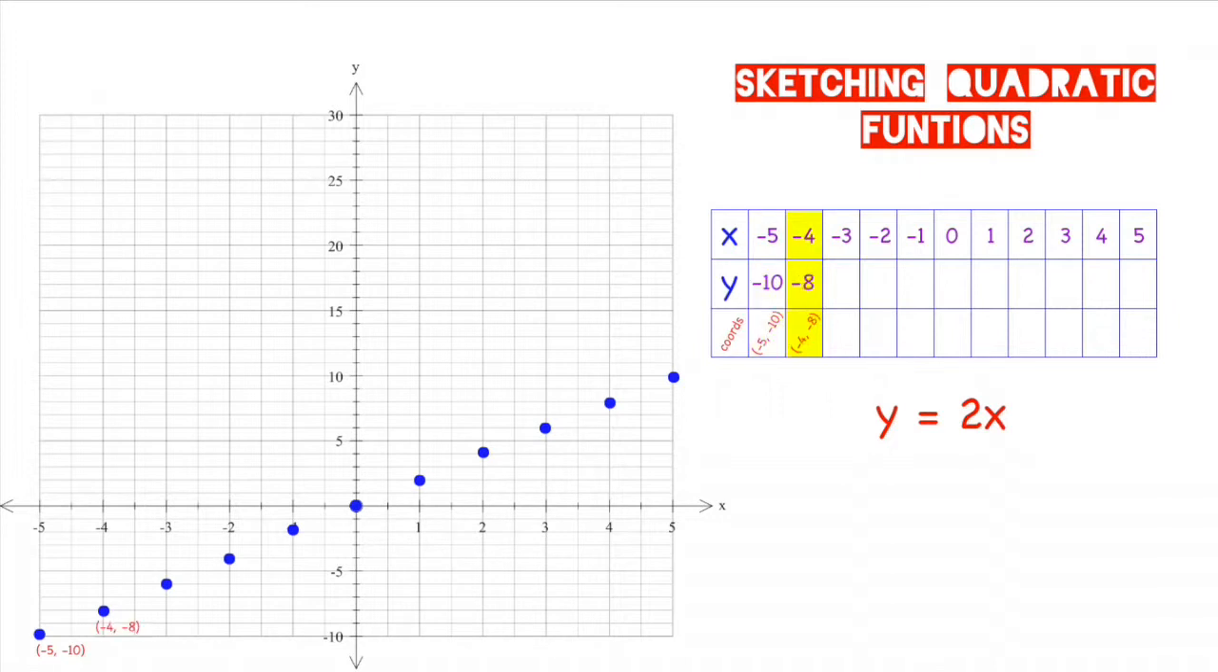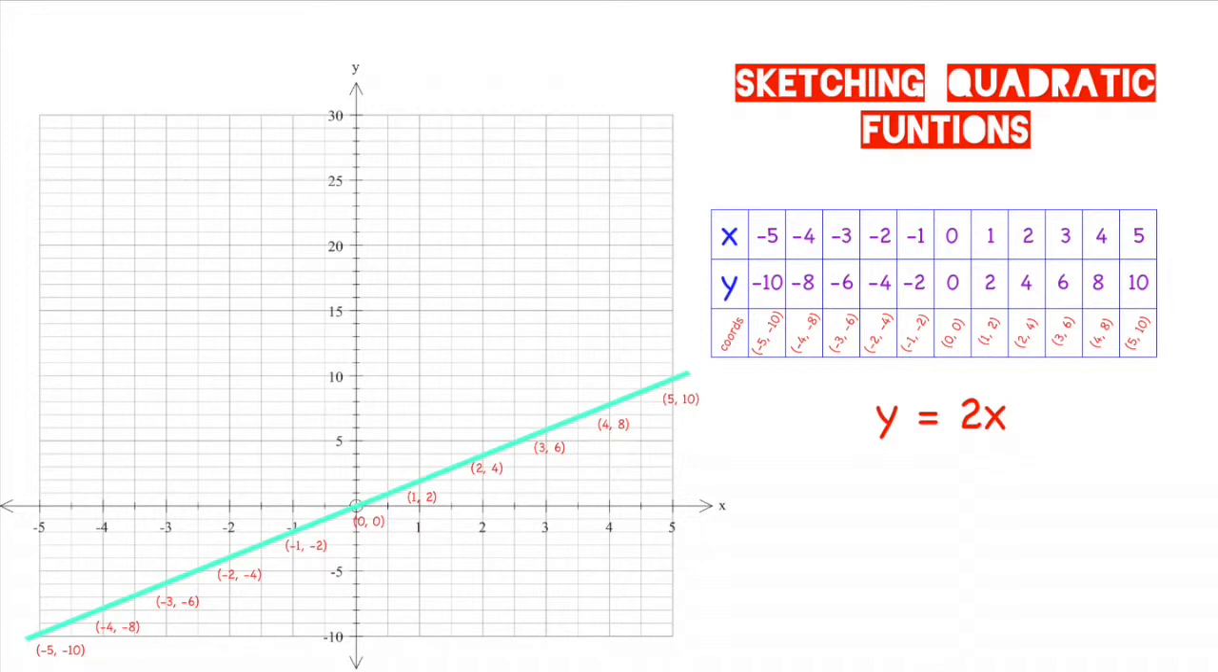Doing the same for the x-coordinate of -4 now, what I get is 2 times -4, which is of course -8, so I get the dot at the point -4, -8. And following the same pattern now, I'll get -3, -6, -2, -4, -1, -2, 0, 0, 1, 2, 2, 4, 3, 6, 4, 8, and of course 5, 10. As you can see now, I've made a straight line.